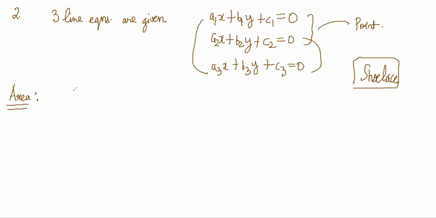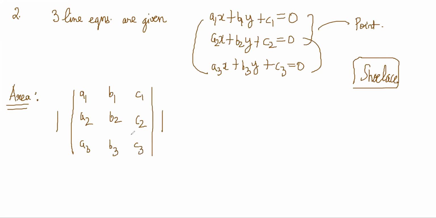The shortcut is find the value of this determinant a1 b1 c1, a2 b2 c2, a3 b3 c3. Find the value of this determinant. Obviously put a mod outside it to make it positive. That is the area. Okay.